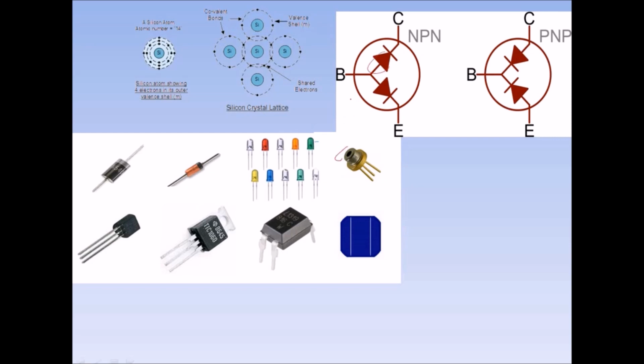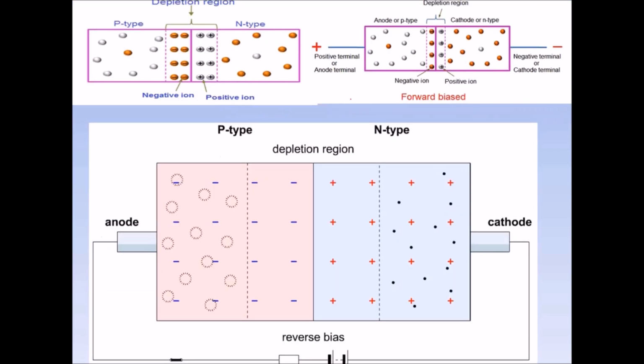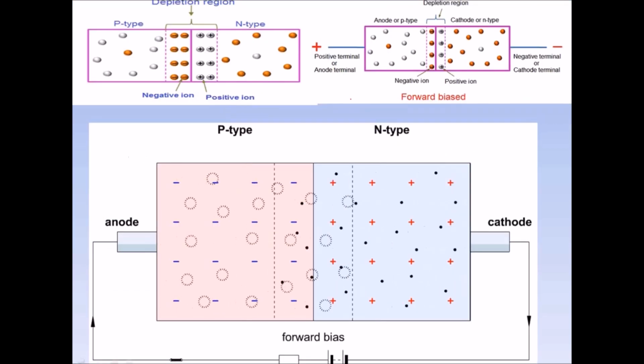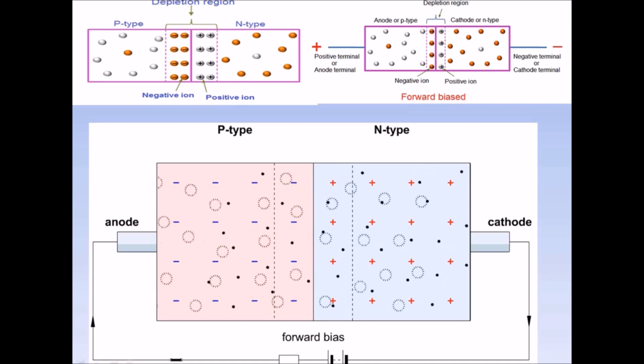A diode is made of two semiconductor materials, p-type and n-type, joined together, which allows flow of current in one direction. At the junction, there is a depletion region which acts as a wall and controls the flow of electrons through it. This wall gets thicker and thinner based on the applied voltage. The thin wall is easily breakable and hence allows current to flow, and a thicker wall doesn't allow current to flow through. So here you see, when voltage is applied, it is forward bias, then this wall gets thinner and hence current will start to flow through it. And as we increase the forward voltage more, this wall gets thinner and the current will increase more.